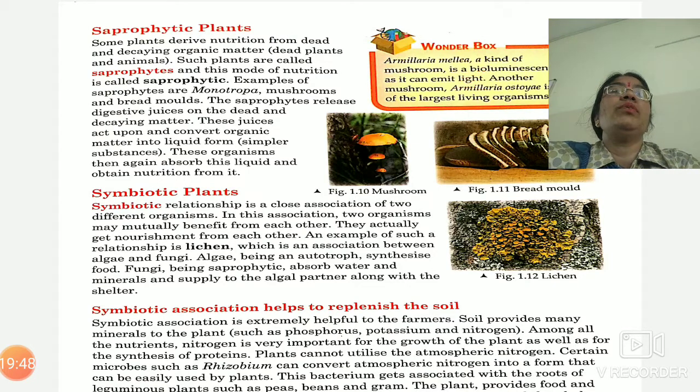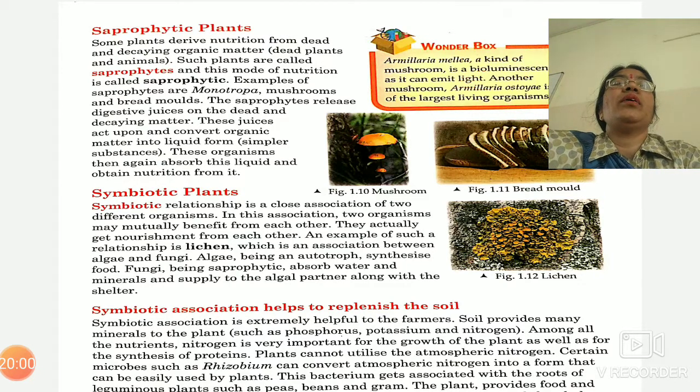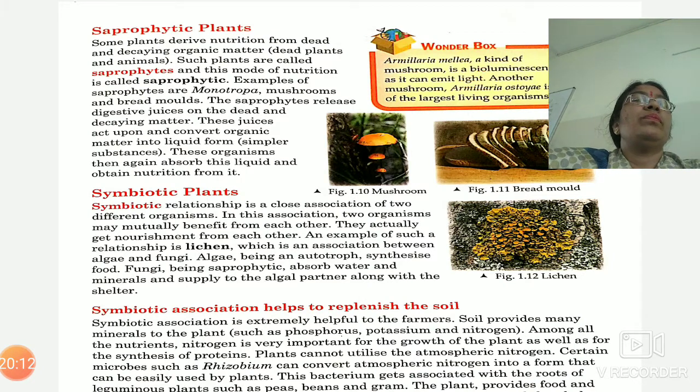It will absorb the nutrients from the bread and it will grow there. The saprophytic plants release digestive juices on the dead and decaying matter, and these juices act upon and convert organic matter into liquid form. These liquid forms are actually simpler substances. These organisms then absorb this liquid and obtain nutrients from it.